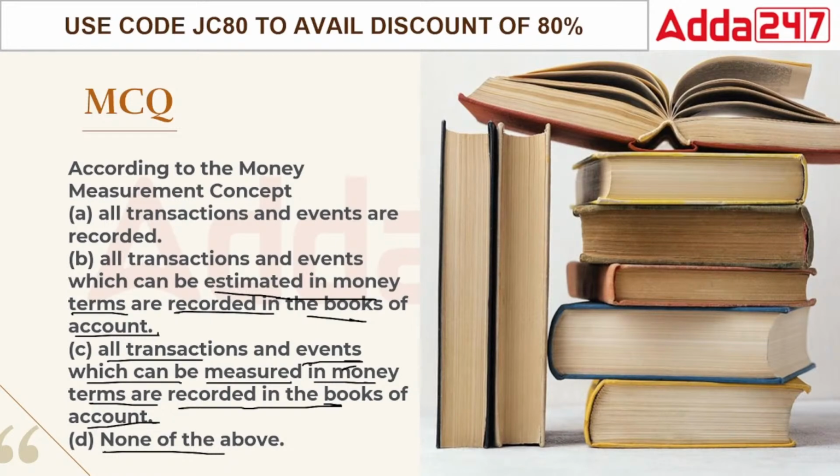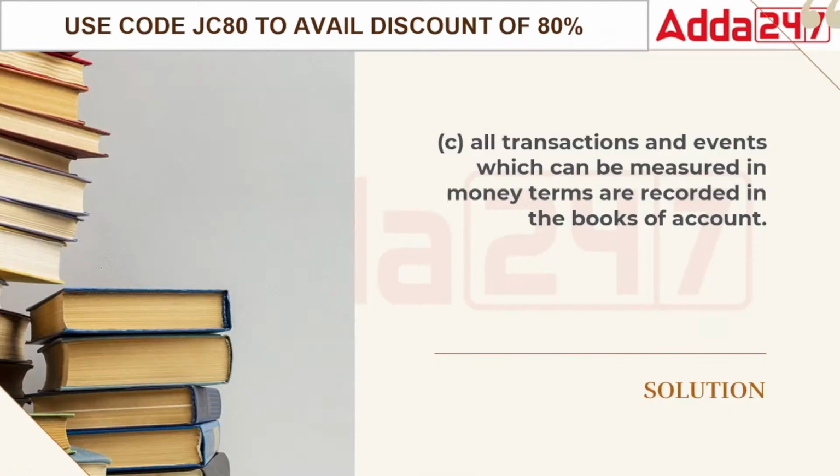The money measurement concept says that record things in the books of accounts when they actually involve money. If they do not involve cash, then it should not be recorded in the books of accounts at all. So the most important area is the money measurement concept. It records only the ones which are in terms of money. All transactions and events which can be measured in terms of money are recorded in the books of accounts.